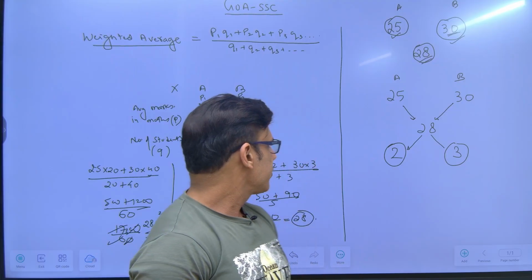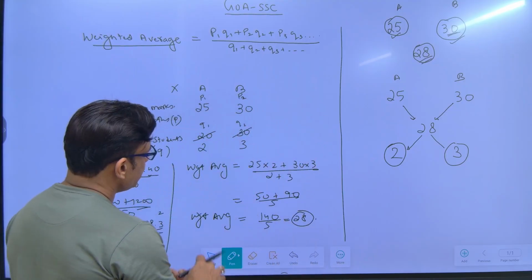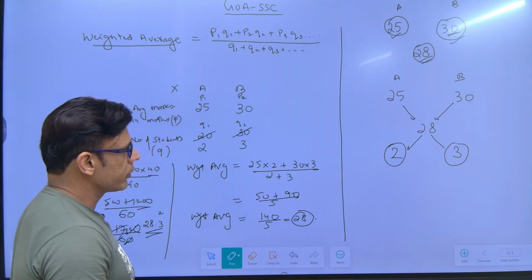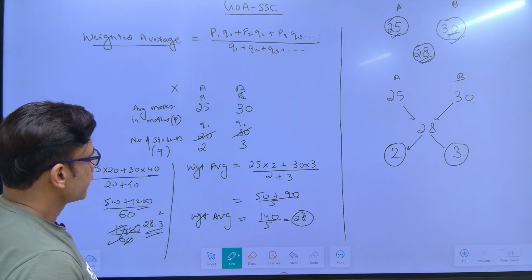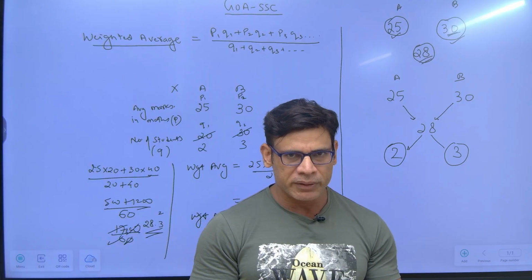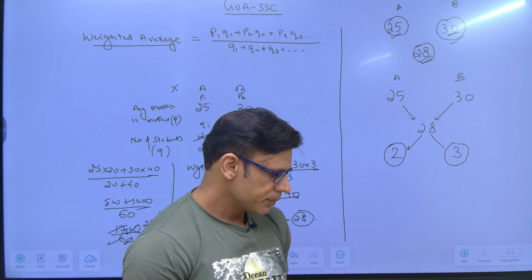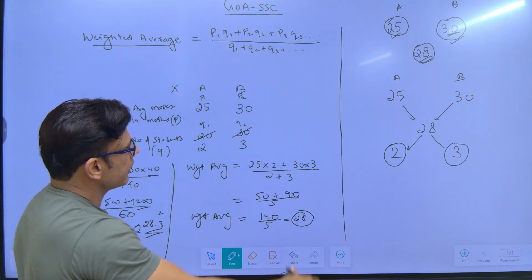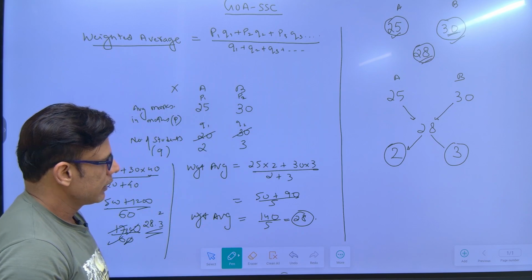So now, I hope the theory part of average and weighted average is clear to you. Average is a very simple chapter. You just have to use the shortcuts, and for weighted average, where two averages are given, use this method to get the answer.